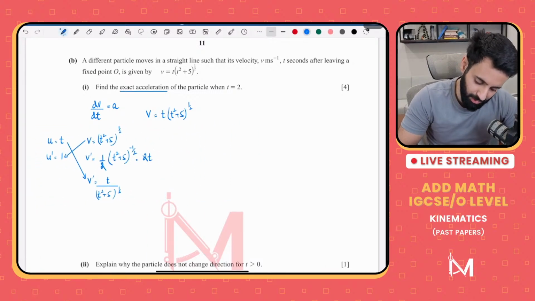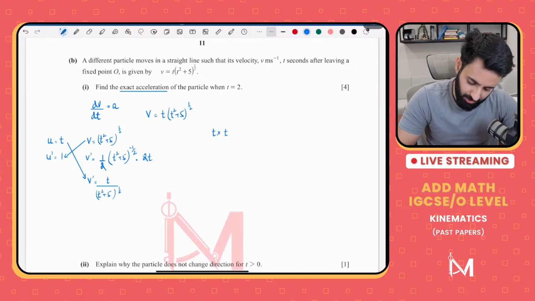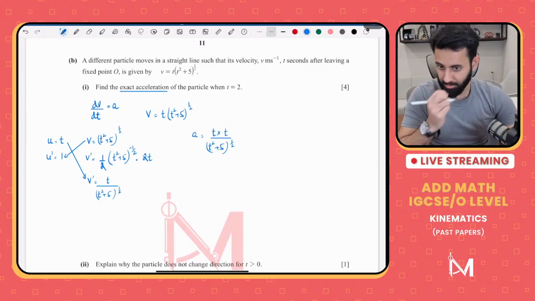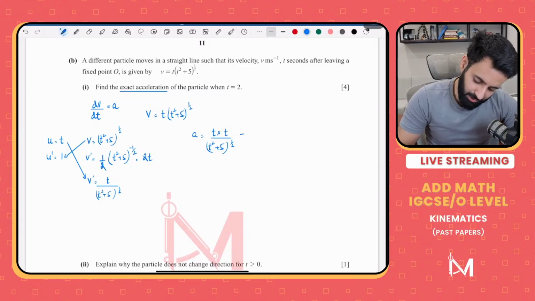So u v prime means t multiplied by t over (t squared plus 5) raised to the power of half. Remember, this is acceleration. Plus v u prime, so that's going to be (t squared plus 5), the whole thing to the power half.